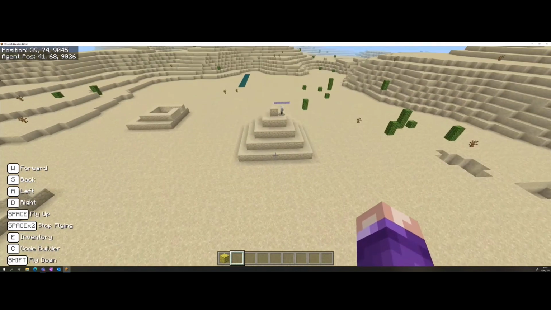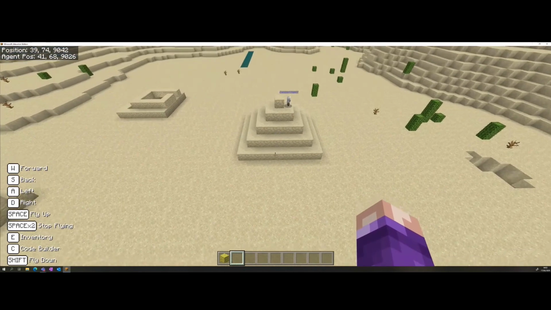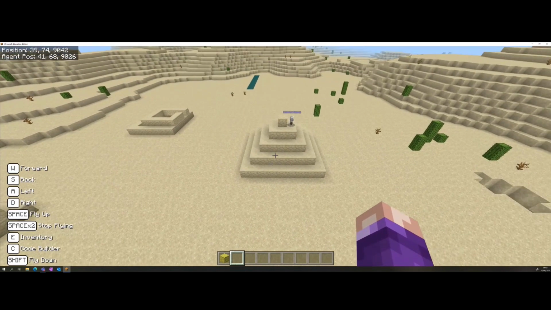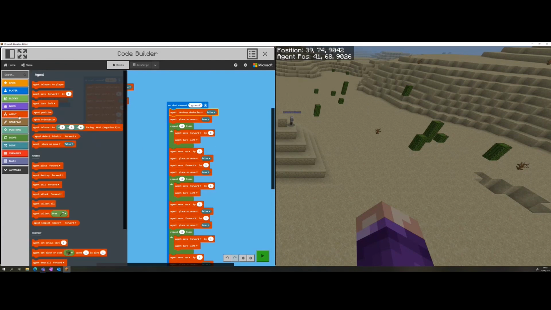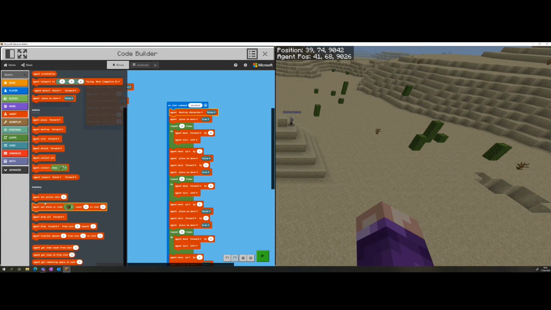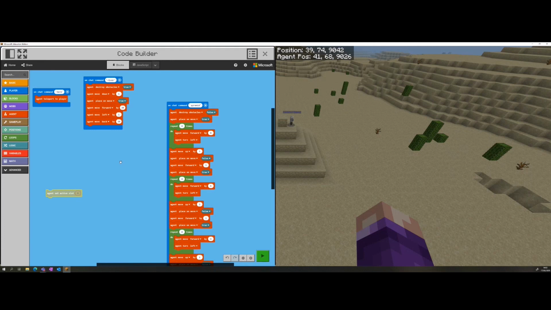You could also, if you wanted to make your pyramid different colors, then all you'd have to do is every time they move up 1, you can go into agent and you can tell them what slot to use, just like we did with the pigs. So let's actually try that out now. So for the first one, we're okay with sandstone, which is active slot 1.